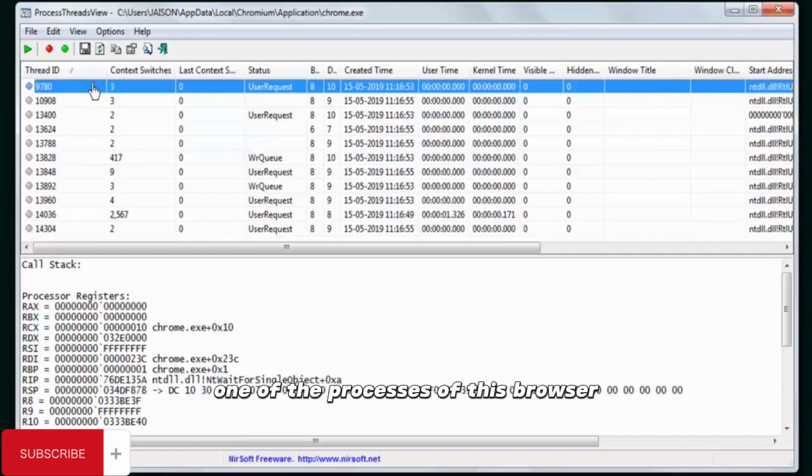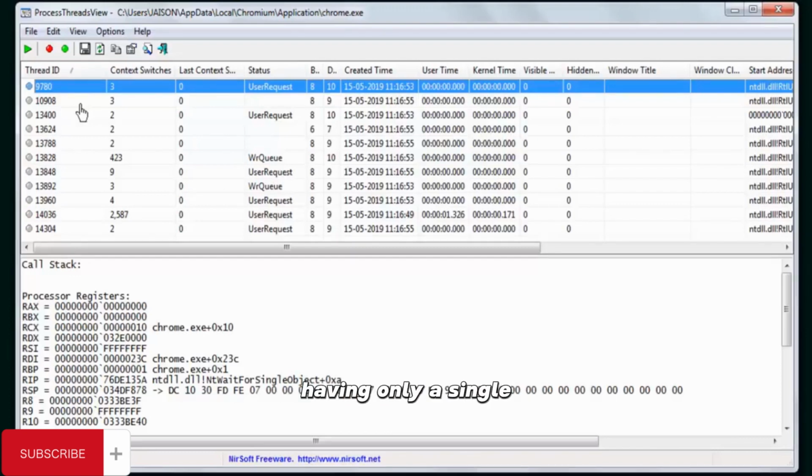Let's say, for example, one of the threads of this browser, Chrome.exe, is used for displaying the web page in the browser window. And let's say another thread is used for downloading something from the internet. We know that when we are downloading something, we can also view the page at the same time. So these two things are happening simultaneously. That is possible because we have multiple threads. One thread takes care of displaying, and the other thread takes care of downloading.